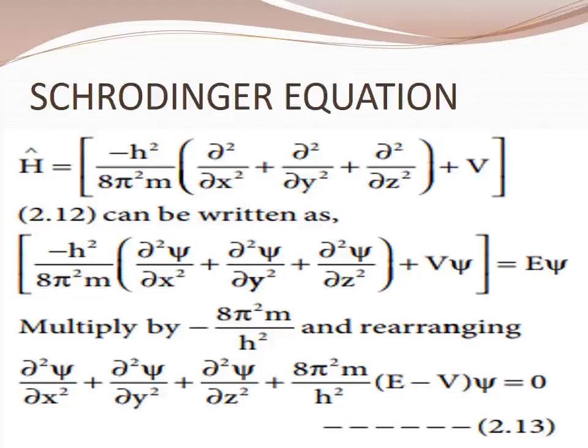The motion of objects that we come across in our daily life, we describe using classical mechanics. In physics, I have told you about classical mechanics and modern mechanics. Classical mechanics is based upon Newton's laws of motion. So in classical mechanics, what happens? The physical state of the particle is defined by its position and momentum.